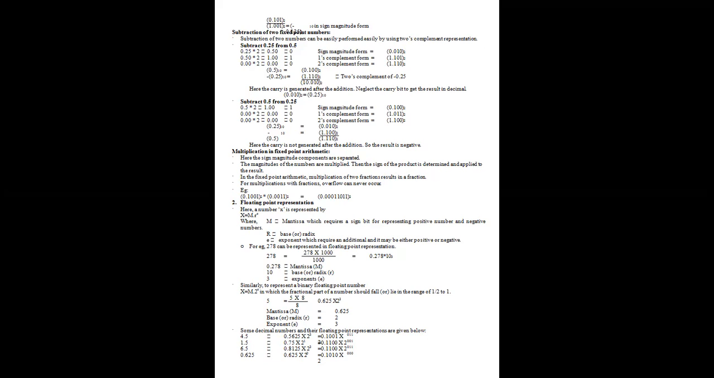Suppose you are subtracting 0.5 from 0.25, you have to get the negative representation. So we will be getting minus 0.25.